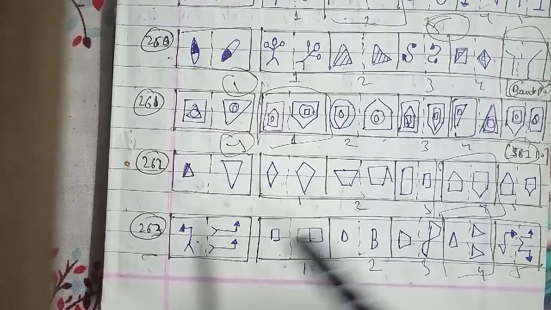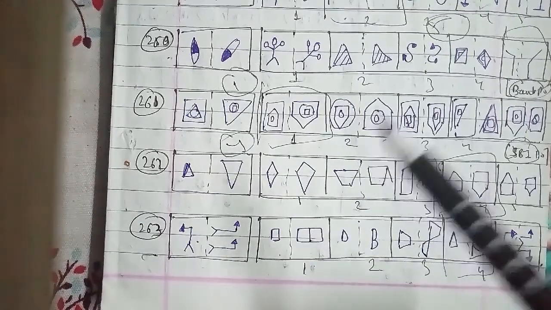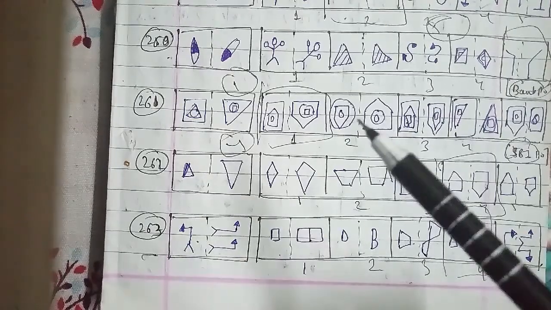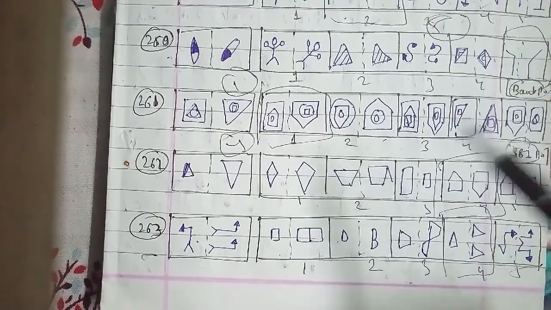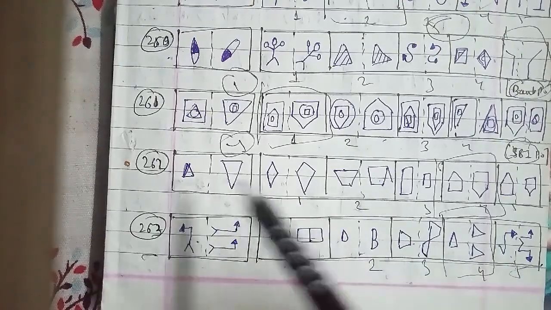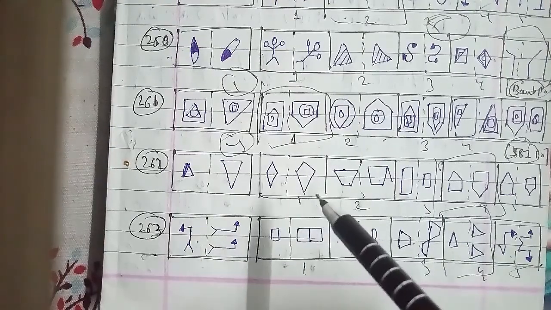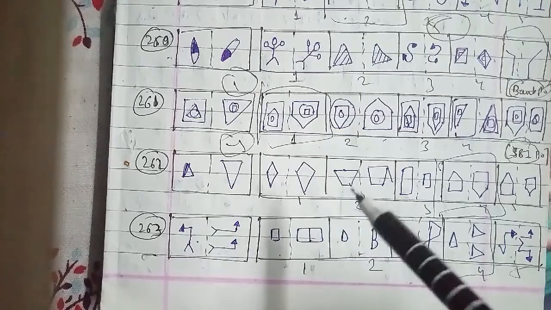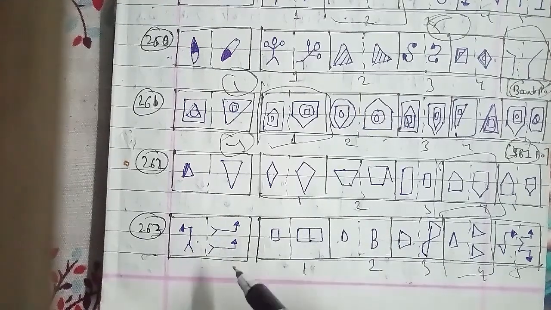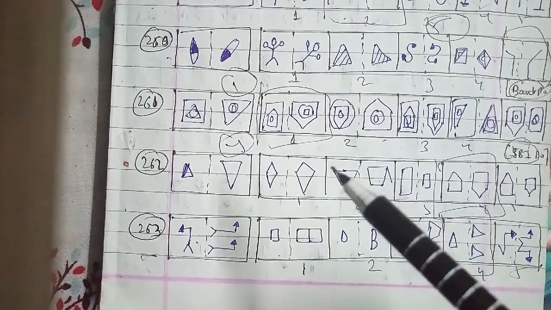In solving all these types of questions, whether series, analogy or any other topic in reasoning, unlike quantitative aptitude, which deals with mathematical calculation, in reasoning you have to see the pattern and follow the similarities. Then, other than this similarity, you have to find the answer accordingly. Let's go ahead with the 264th question of the session here.